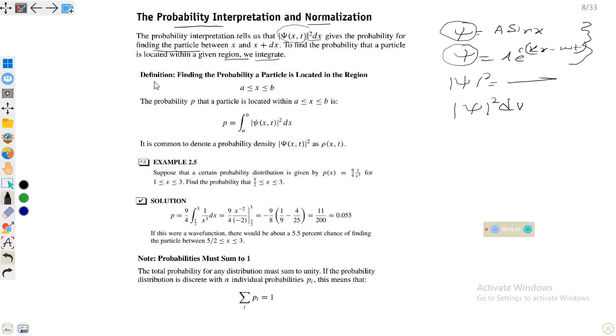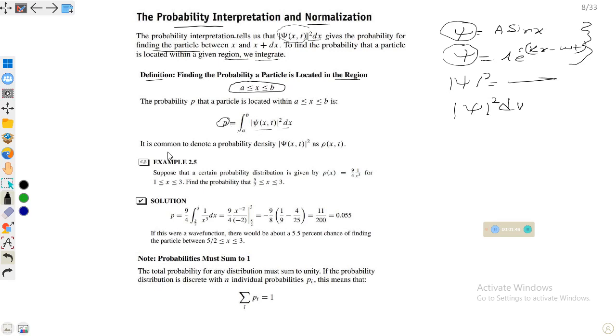For example, to find the probability that a particle is located in the range from a to b, the probability will be equal to the integral from a to b of psi mod square dx.